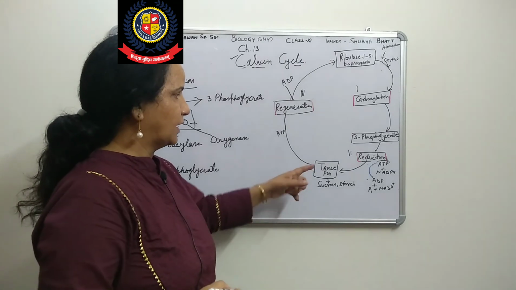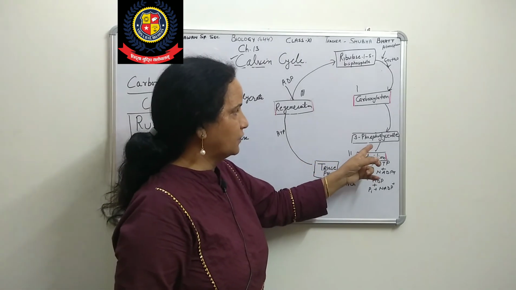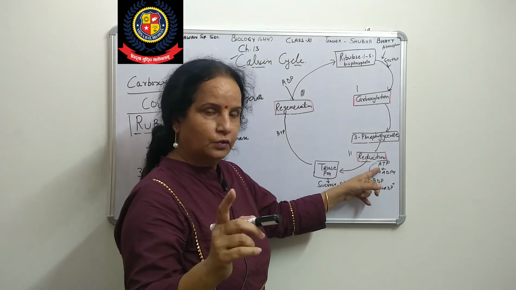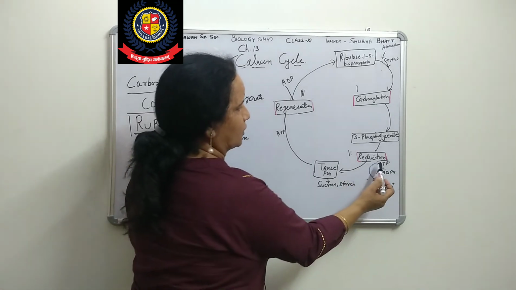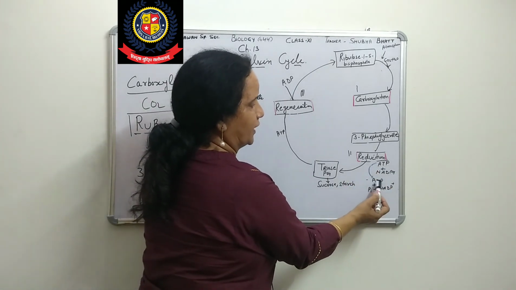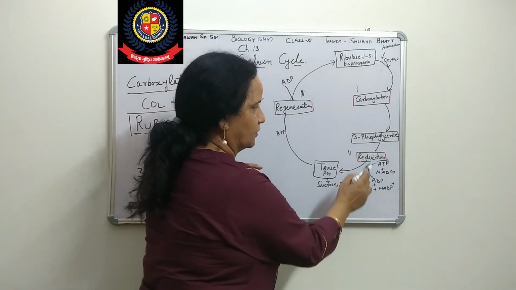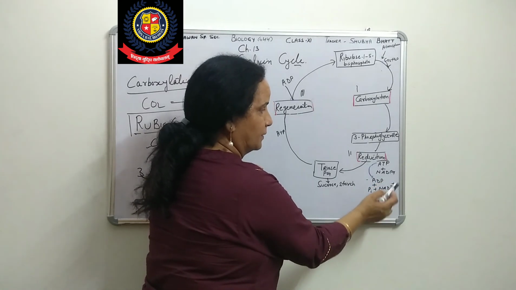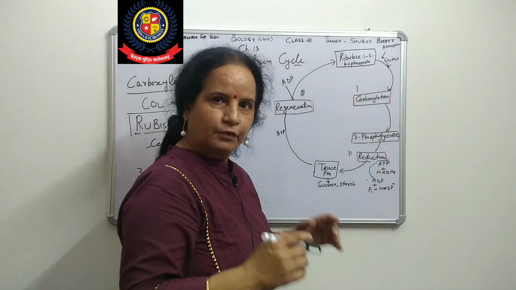What happens here? When 3-phosphoglycerate is reduced, one ATP molecule and one NADPH molecule are utilized. ATP breaks down into ADP, and during the breaking of the bond, energy is released, which is used in this process. NADPH also converts into NADP, again providing energy.